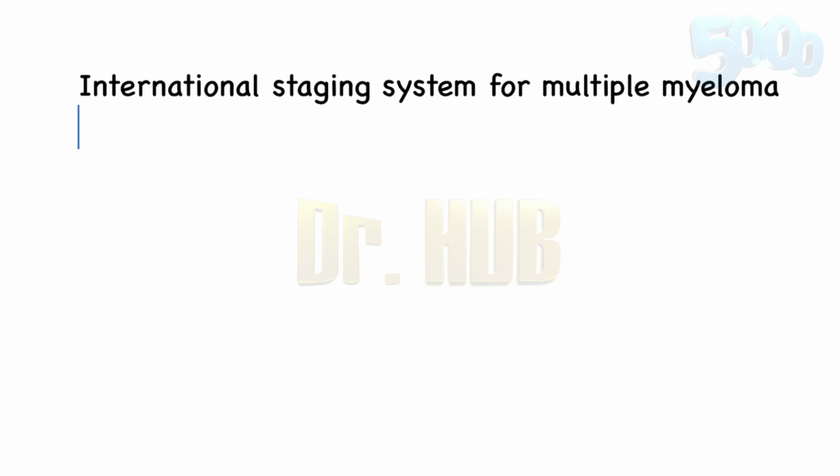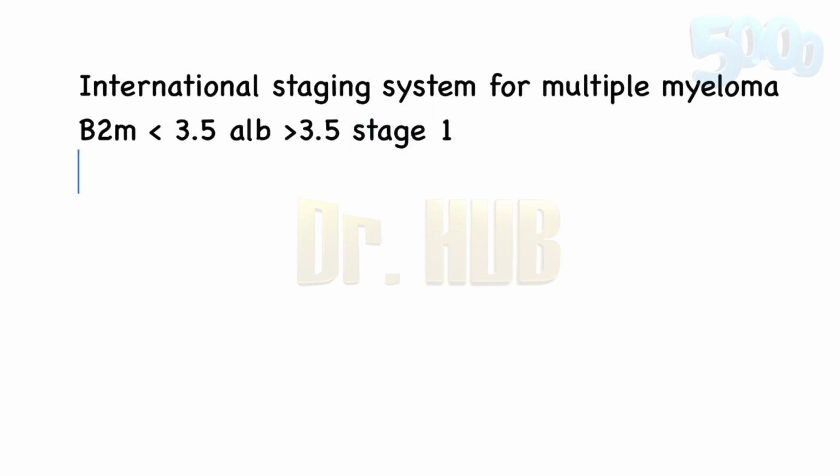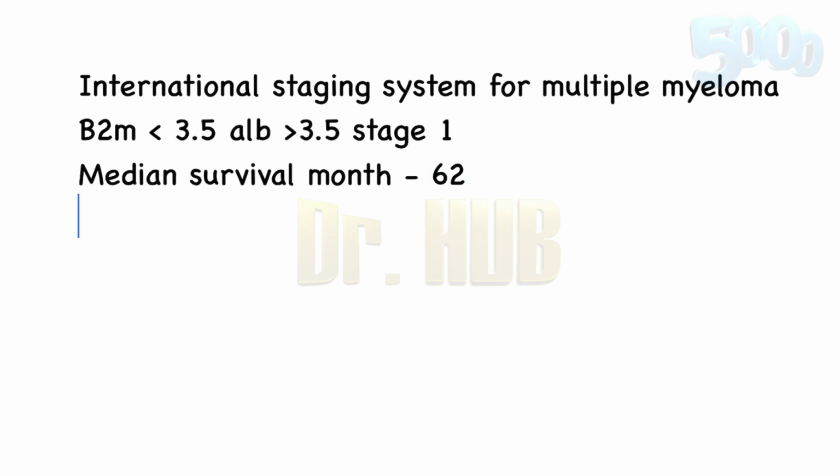Now to begin with, the beta 2 microglobulin and albumin level. The beta 2M is less than 3.5, and albumin is greater than or equal to 3.5. Now what about the stage? The stage is 1. What will be the median survival in months? It is 62.